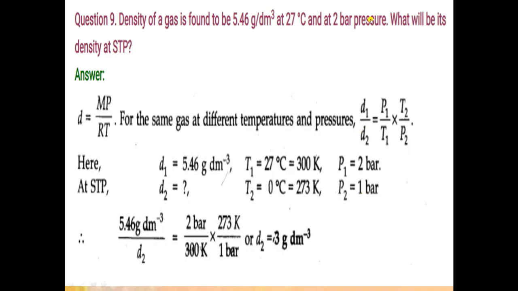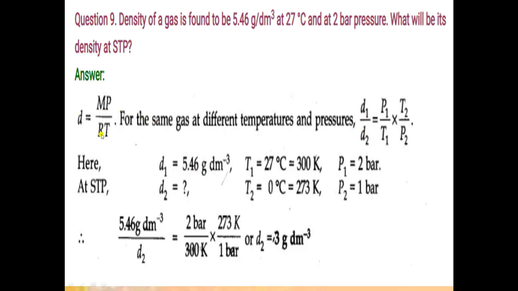Now the given conditions of temperature pressure: T1 is equal to 27 degrees Celsius. So in Kelvin it is 300 and pressure is 2 bar, which is given in the question. Density is also given in the question. D1 is equal to 5.46. Now here we have two equations. So here divide D1 by D2.